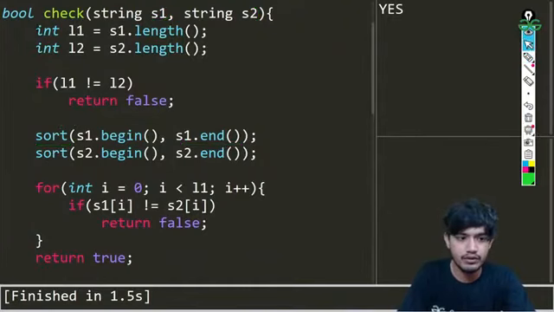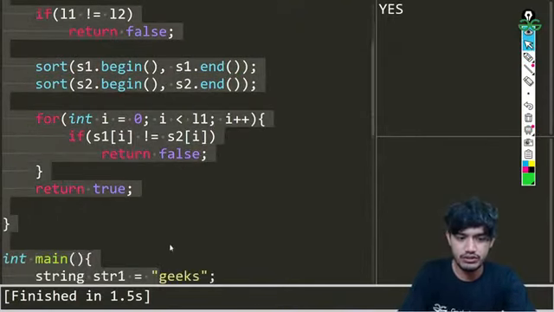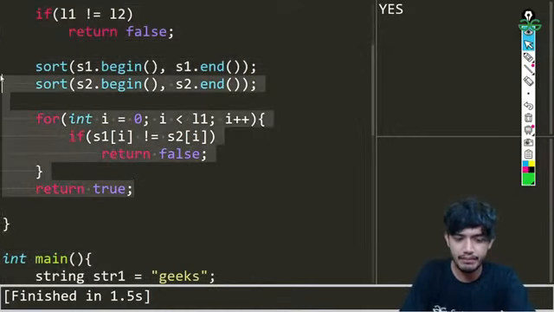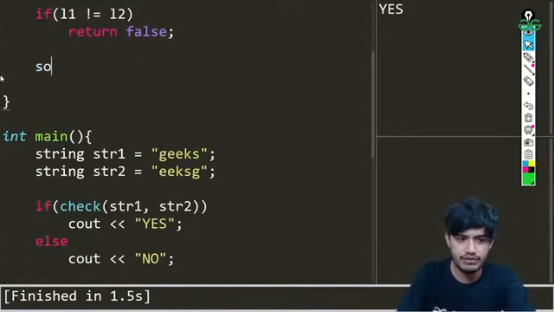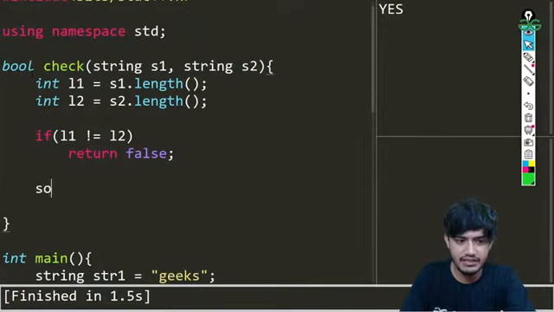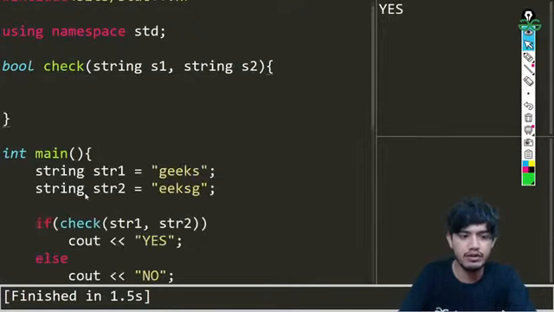I'm just going to remove all those things. I'm not going to remove the main part, I'm just going to remove this function part, because we will be making changes in this checker function itself. This all remains the same. We are just doing the changes here.